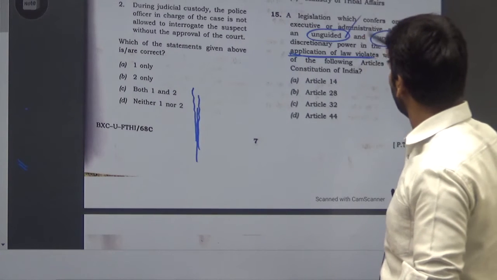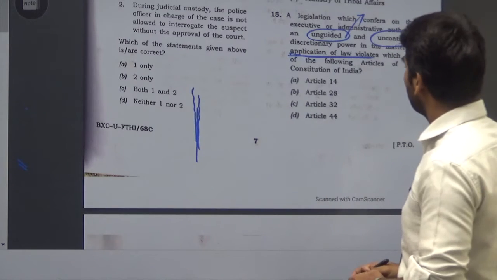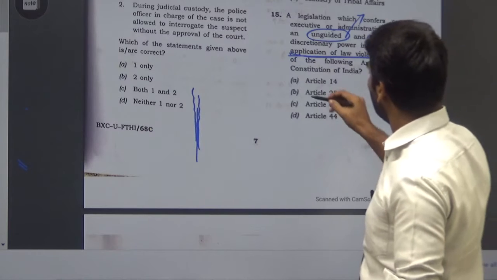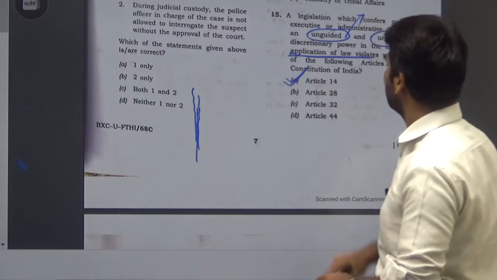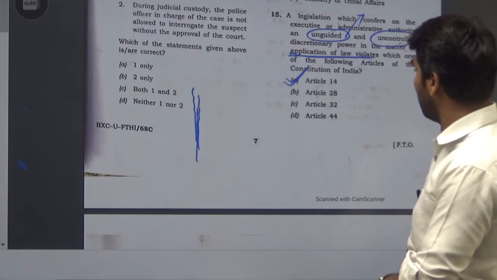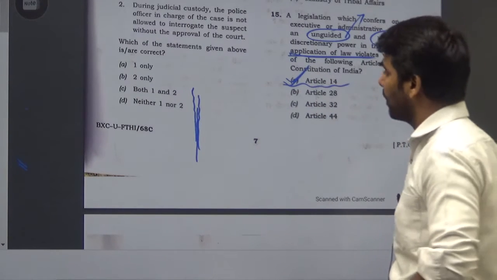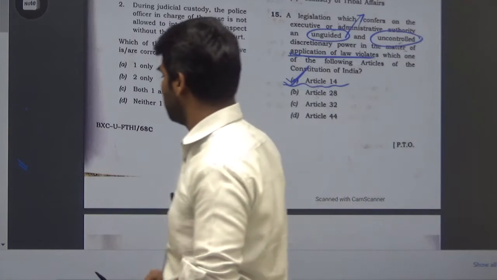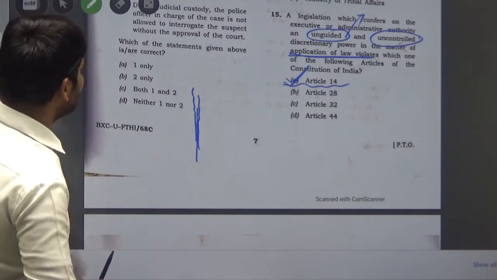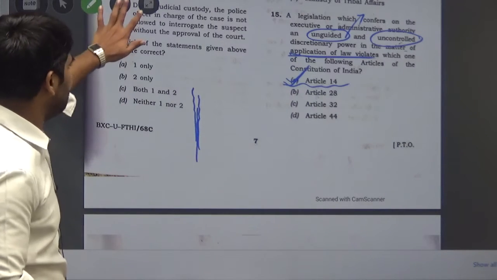Because this is arbitrary, he can sometimes favor some groups, sometimes disfavor others. So Article 14, which gives equality before law and equal protection of law, could be violated because of this arbitrary application of power. So this uncontrolled discretionary power violates Article 14. The answer is A.